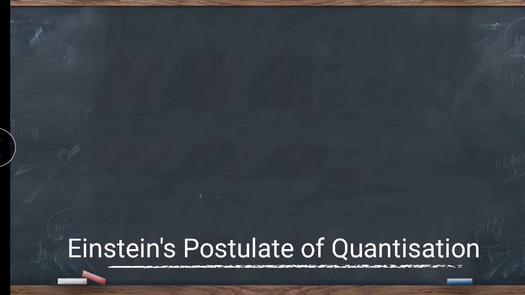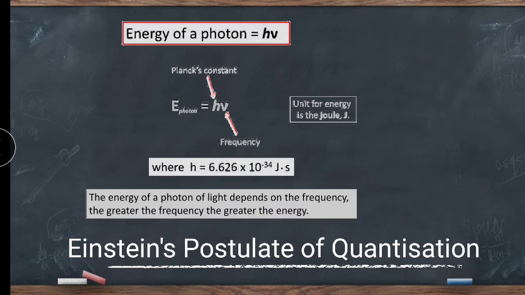Now we are going to see this in the mathematical form. So now you can see here E is equal to h nu. H is the Planck constant, and below you can see the value of h, that is 6.626 into 10 raised to minus 34 joule second.